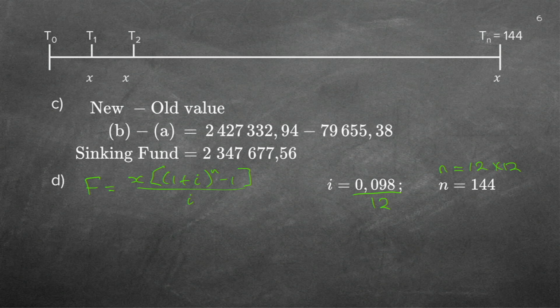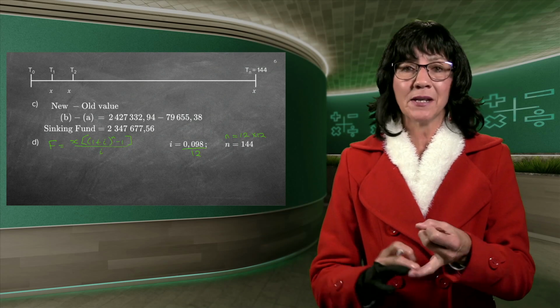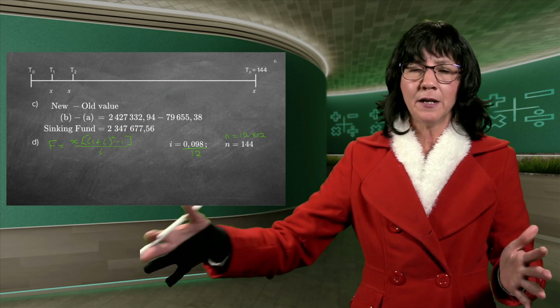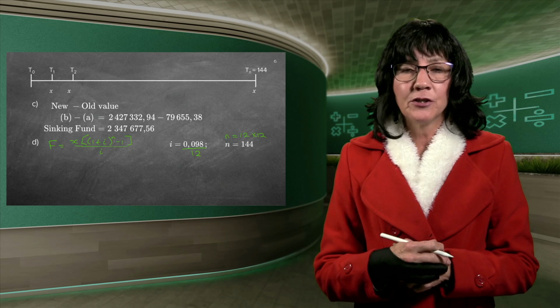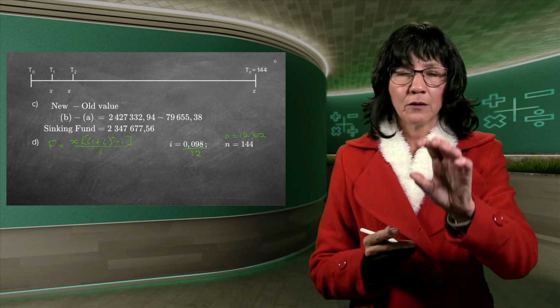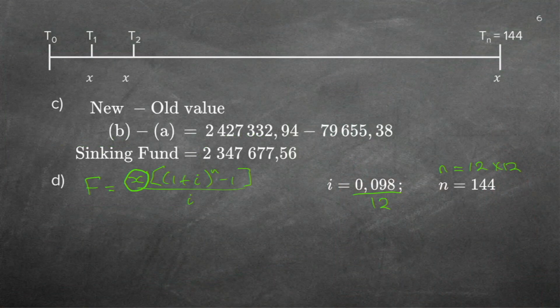So now it's the normal F formula, sinking fund, normal F formula. I must make sure my i and my n are the same. It's now monthly, different from the previous two. The previous two are just yearly. Depreciation and inflation are yearly, only big amounts. I need to know what amount I need to save monthly, which is my monthly amount, the little x there. So my question is to find the x.